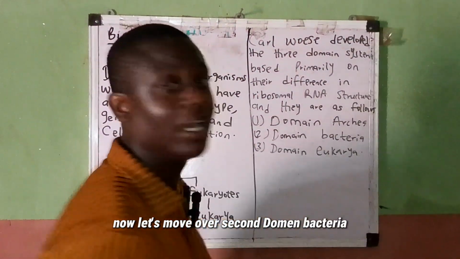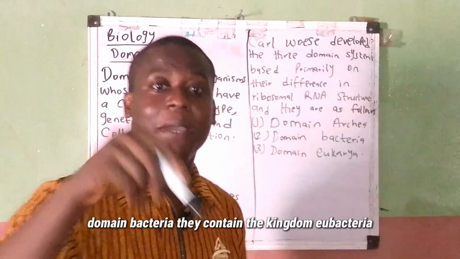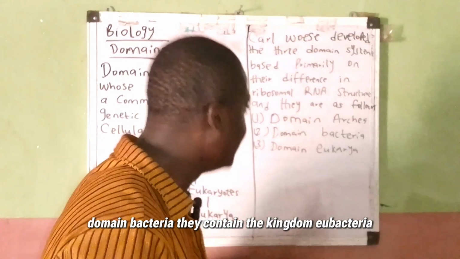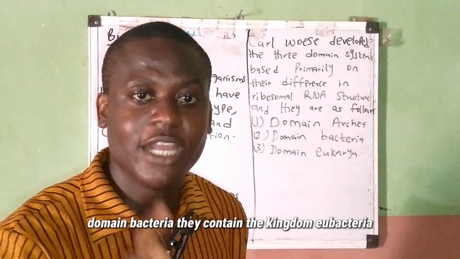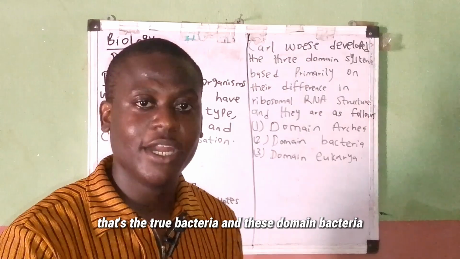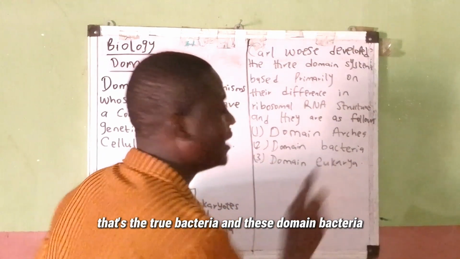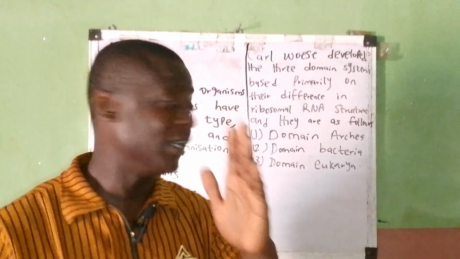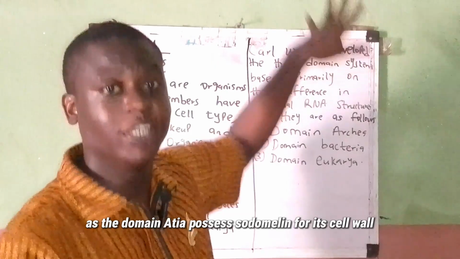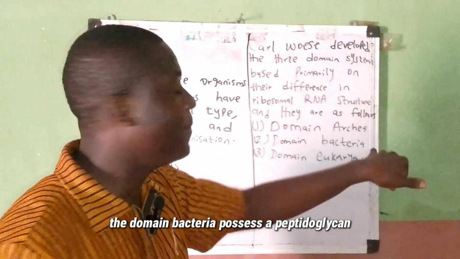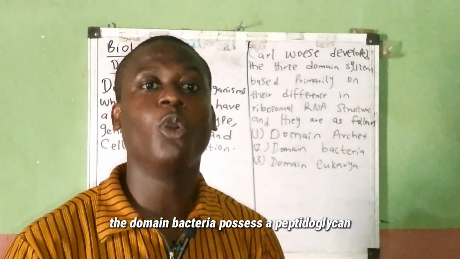Second, domain bacteria. What is this domain bacteria? Domain bacteria contain the kingdom Eubacteria, that's the true bacteria. And unlike the domain archaea, which possess pseudomurein in the cell wall, the domain bacteria possess peptidoglycan.